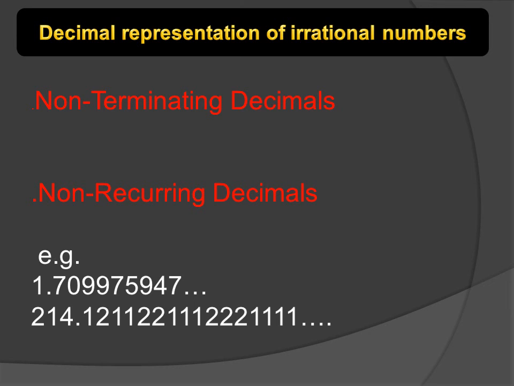So we can say this is a non-terminating decimal, and in the last example, no digit is repeated indefinitely. So this is an example of non-recurring decimals. From both these examples, we conclude that if a number is non-terminating and non-recurring, then we can say it is an irrational number.